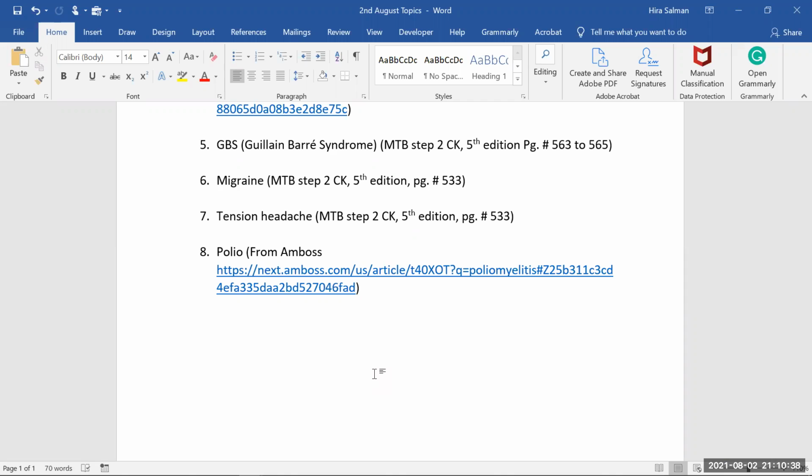But in order to make a diagnosis of Epstein-Barr virus, you have to have a clear Epstein-Barr virus history, or you have to go for the lab investigations. Otherwise, you cannot say it's Epstein-Barr virus infection. And mostly it's a congenital one. So maybe in early stages, you will see this Epstein-Barr virus infection.